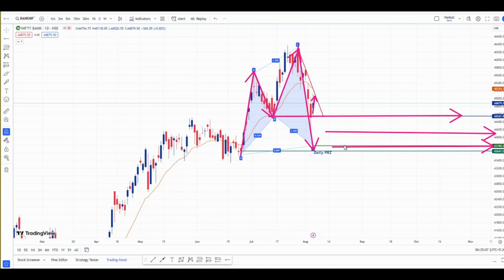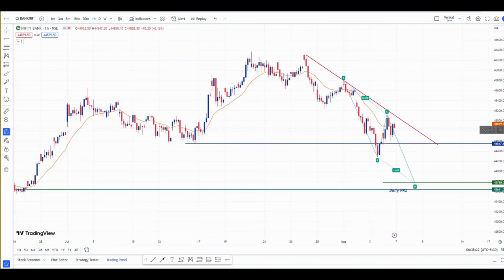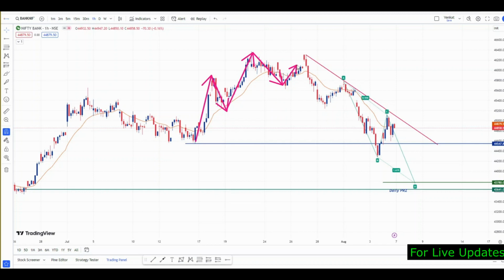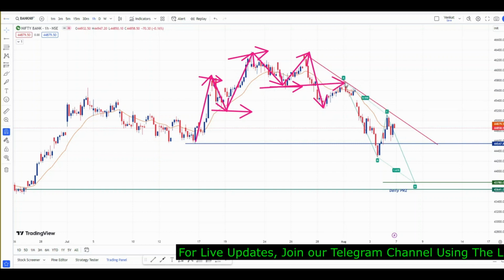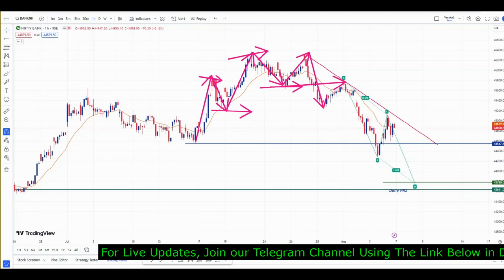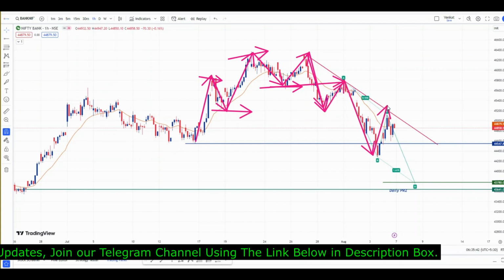Shift the time frame to lower time frame, that is hourly time frame, and see the important intraday levels for Monday's trading session. See here the price action has changed. In hourly time frame also, the higher highs price action changed to lower lows. Here higher low, higher high, higher high, higher low. Now Bank Nifty has given a breakdown of this higher low, and the price action has shifted to lower lows, lower highs, lower lows, lower highs.